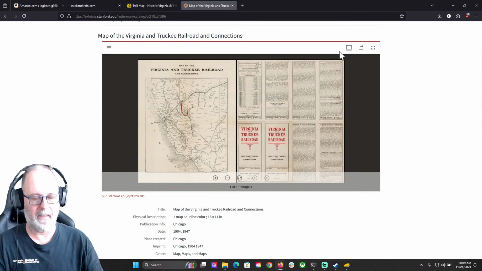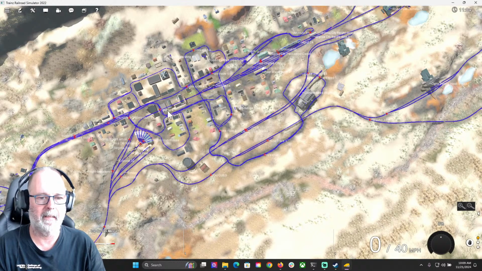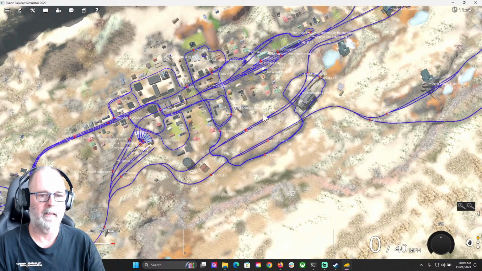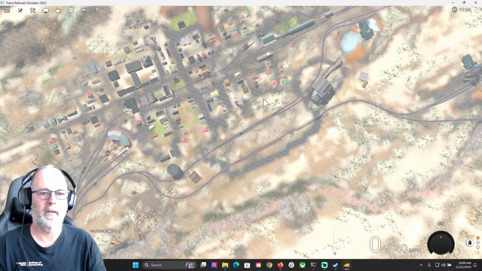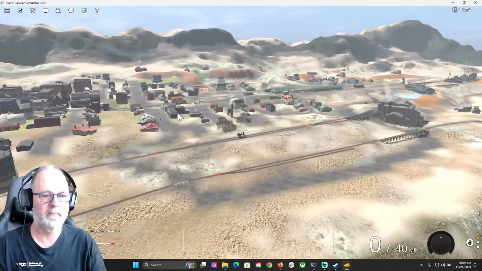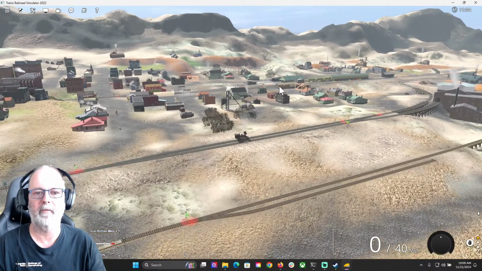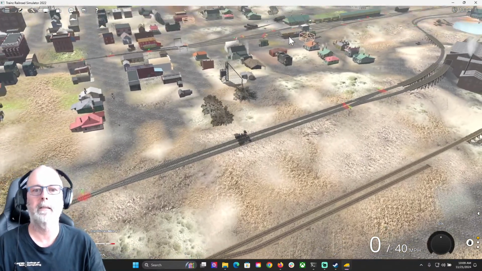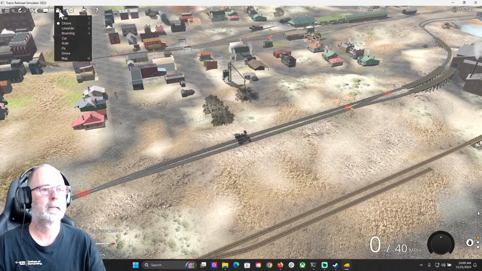Anyways, I can pretty much guarantee you that these tracks do not really represent the original. They wouldn't even build tracks like this. Why would they build this loop down here and then this loop inside this other loop? And then let's see if we can even find the depot, for example, because there's a passenger depot and a freight depot. Now that might actually be the passenger depot right there, now that I look at it.